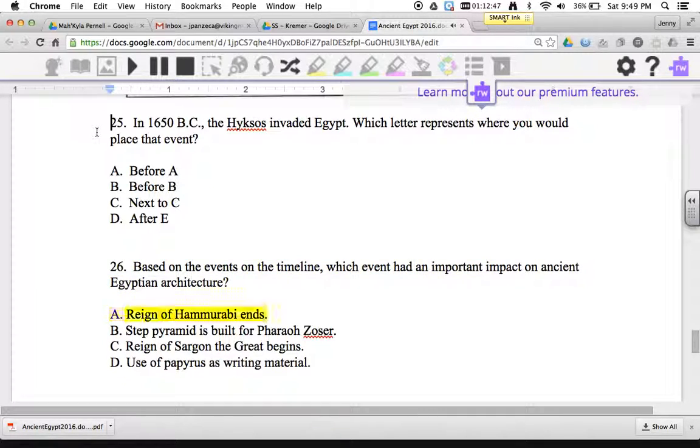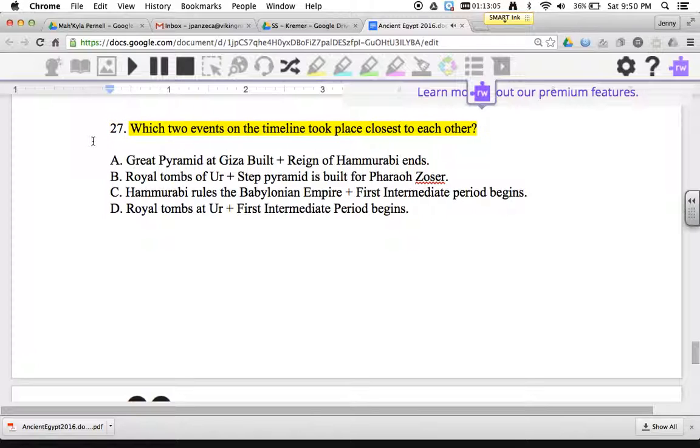A. Reign of Hammurabi. B. Step pyramid is built for Pharaoh Zoser. C. Reign of Sargon the Great begins. D. Use of papyrus as writing material. 27. Which two events on the timeline took place closest to each other?